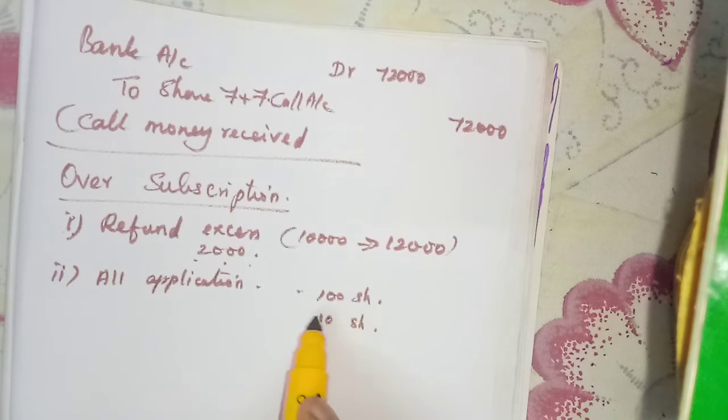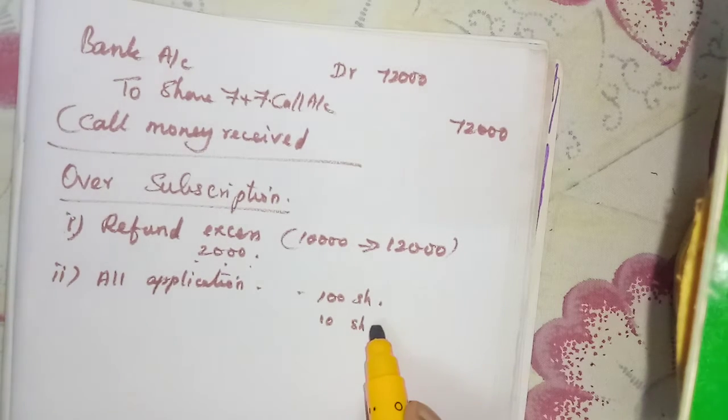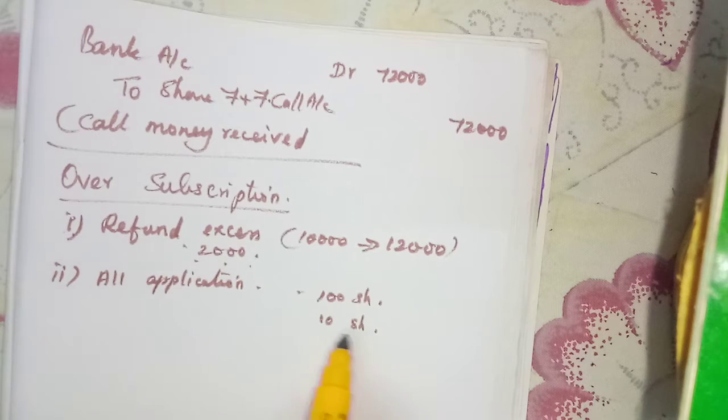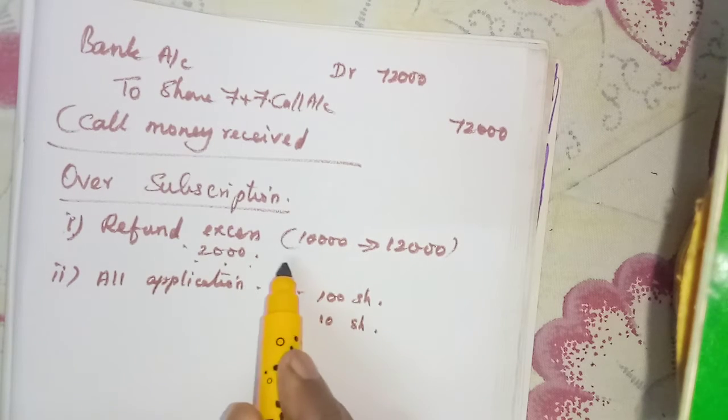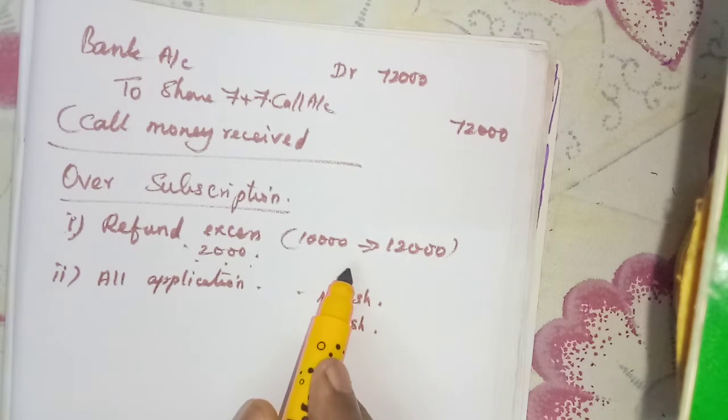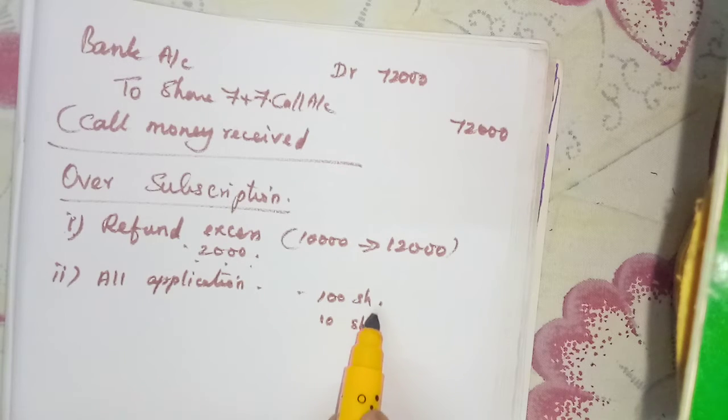Here they may reject 10 shares, or here they may reject 1 share.